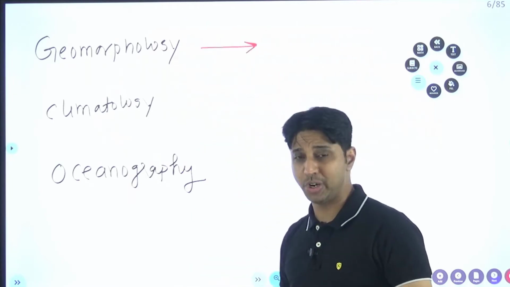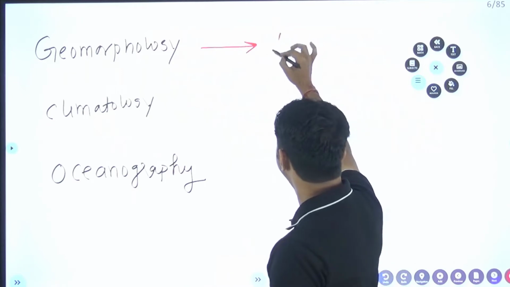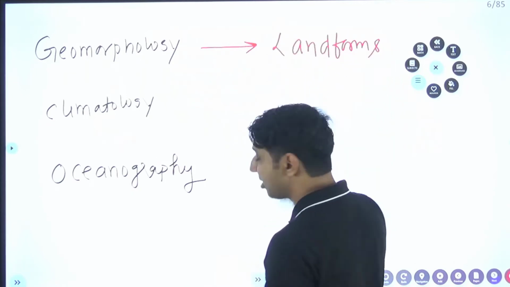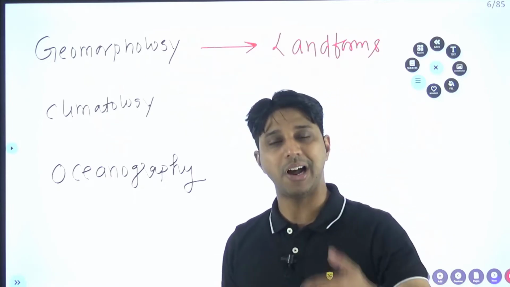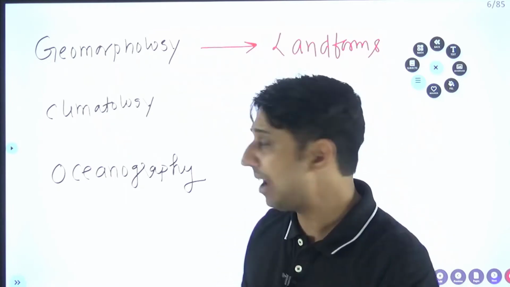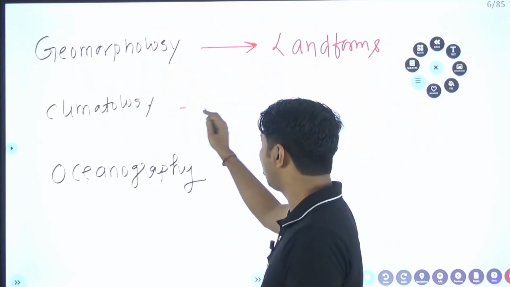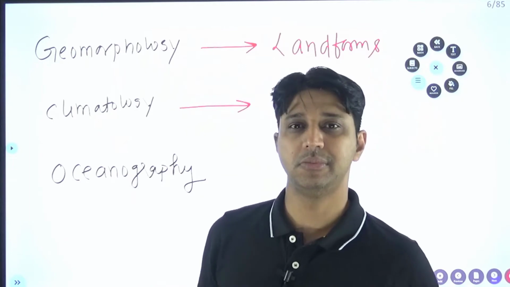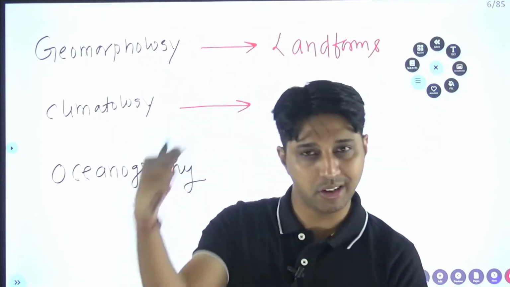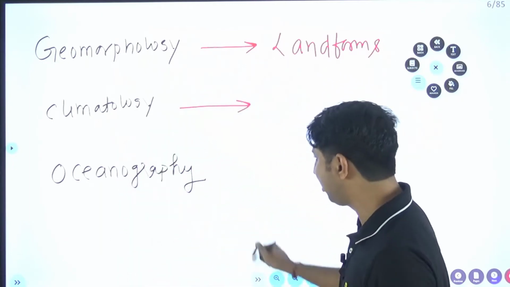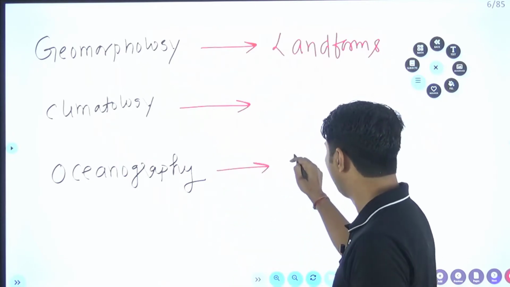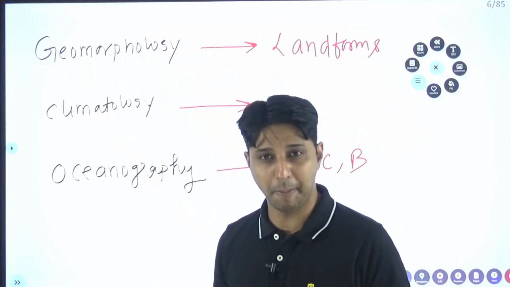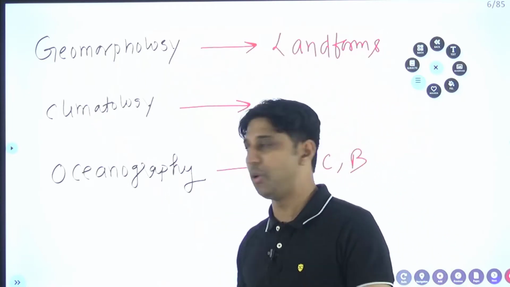Now if I ask you what do you mean by geomorphology, in geomorphology we are going to study about the landforms, their processes and forms which are available on the surface of the earth. In climatology, we are going to discuss the weather and the climate of the surrounding earth. And in oceanography, remember my dear friend, we are going to discuss the physical, chemical and biological features of the oceans.